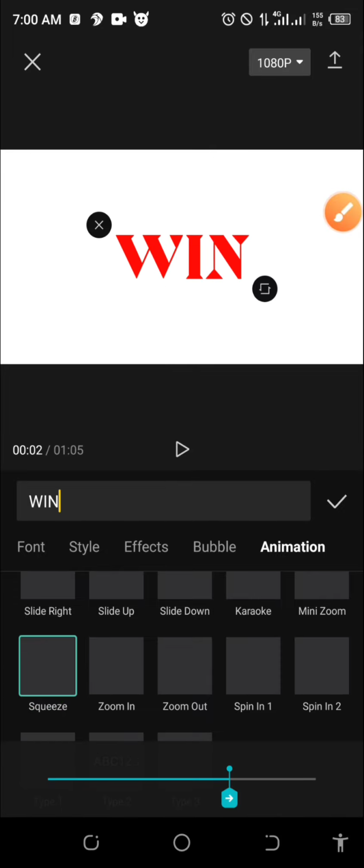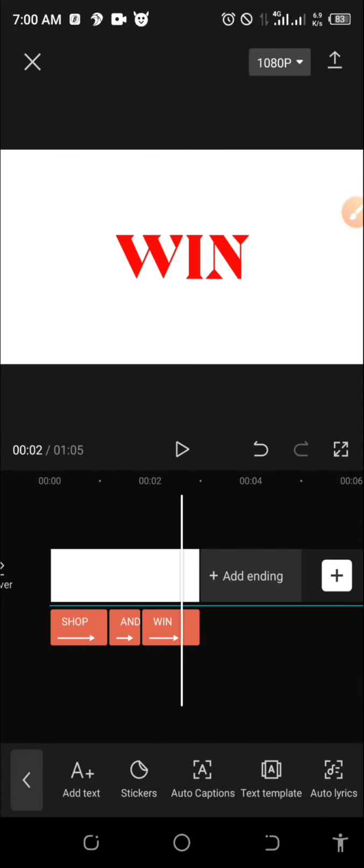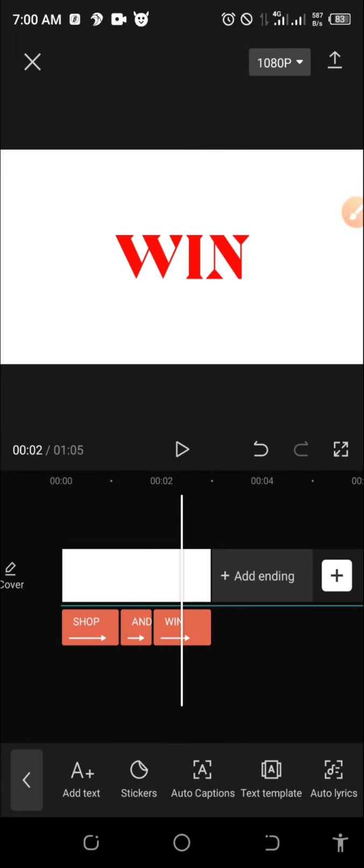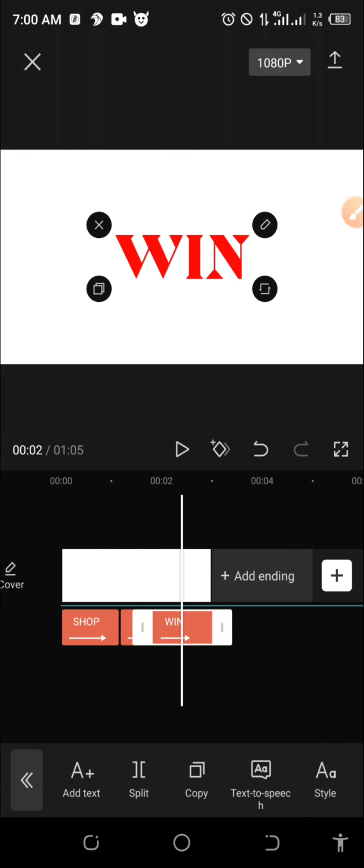Yeah, those are the 4 texts. They are in that type of animation, which is squeeze. So I will click on OK. Now I have, let's play. Shop and win. Okay, so this is where win stops.